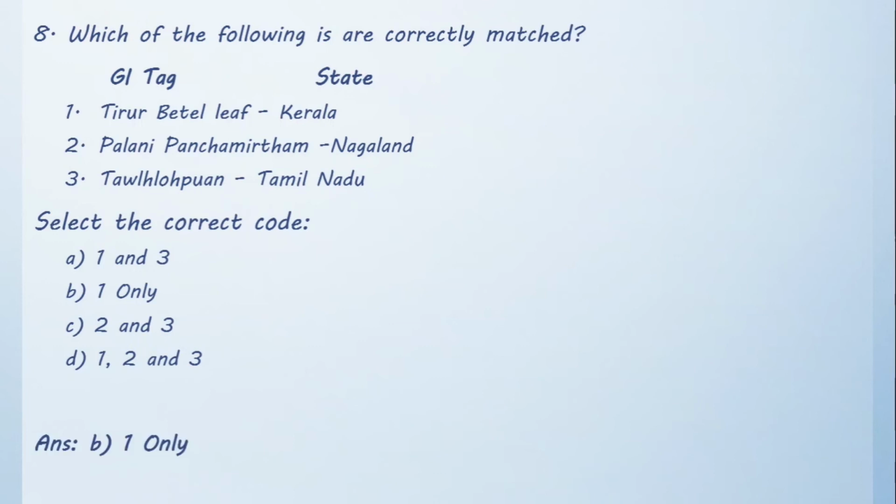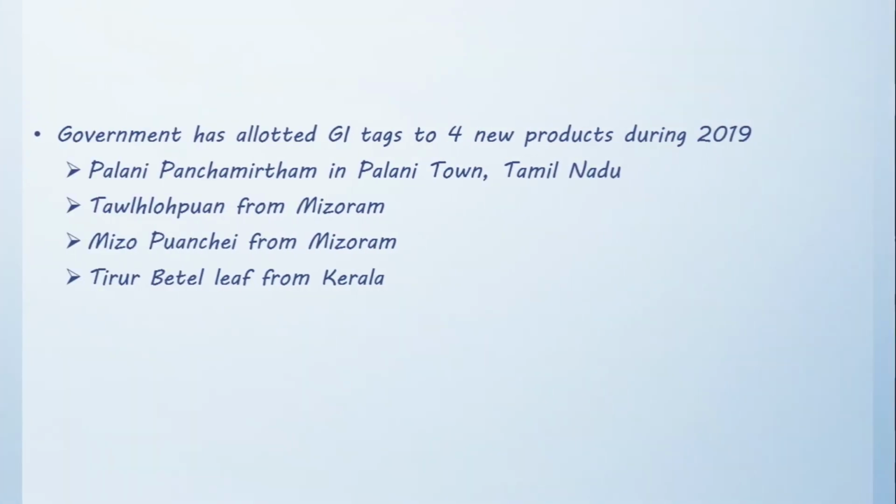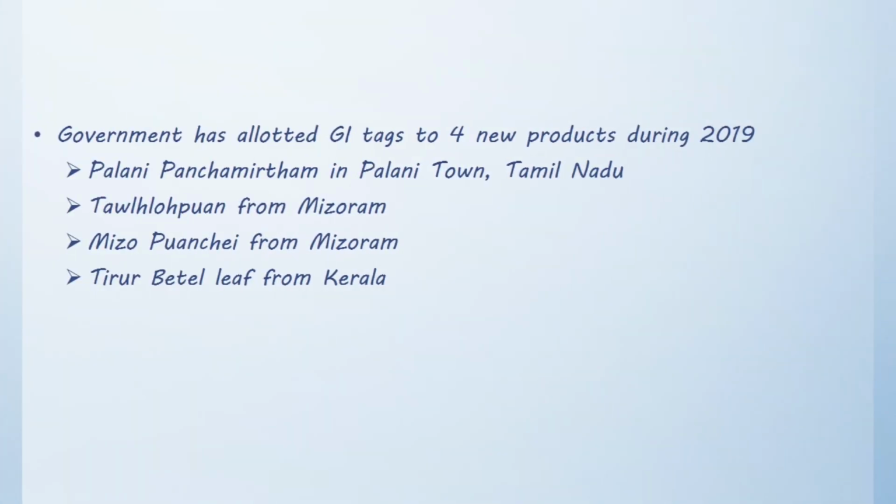The correct answer for this is option B, 1 only. Tirur betel leaf is associated to Kerala. Government has allowed GI tags to 4 new products during 2019. Palani Panchamirtham in Palani town, Tamil Nadu. Tuahlopun from Mizoram, Mizo Punche from Mizoram, and Tirur betel leaf from Kerala.